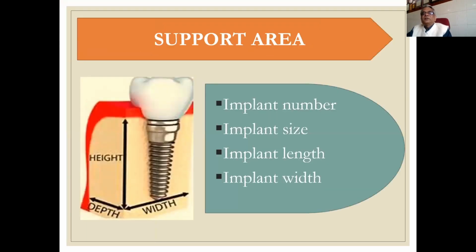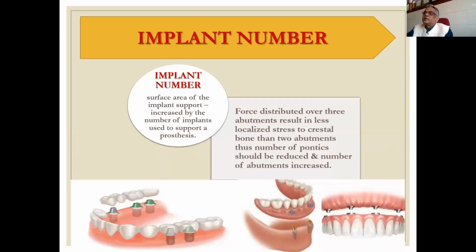What are the support areas? This depends on implant number, size of implant, length of the implant, and width of the implant. Implant number: the surface area of implant support increases with the number of implants used to support the prosthesis. Very simple mathematics, more the number, more the area.